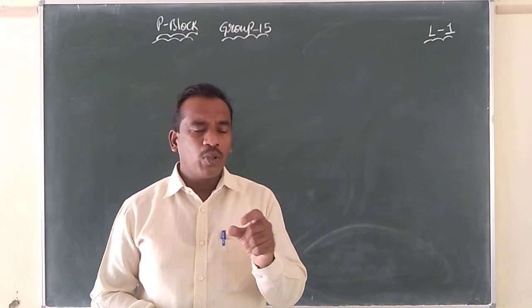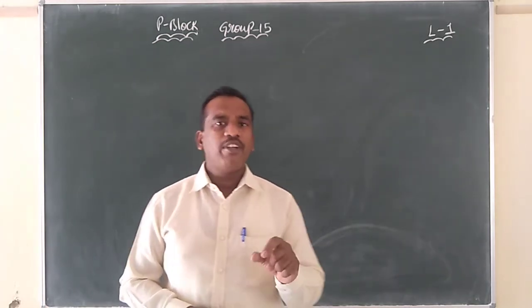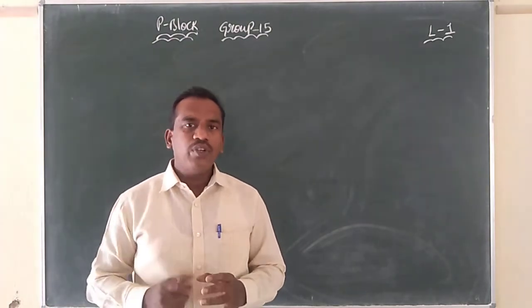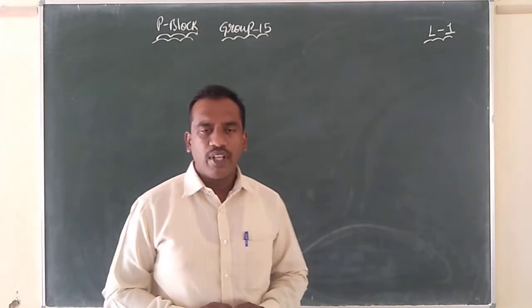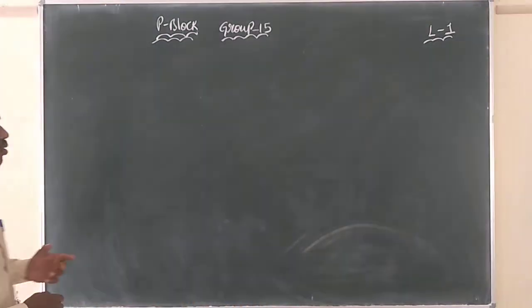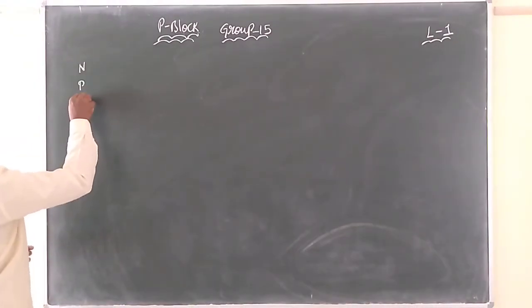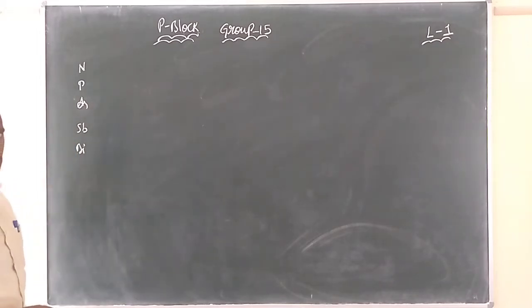See, when you are reading the NCERT textbook for this group 15, for example, topic 7.1 is there. Read topic wise, then try to get bits from each topic, that will help you a little. Now coming to this group 15, everyone knows this topic is already taught. Nitrogen, phosphorus, arsenic, antimony, bismuth are the elements of this group.